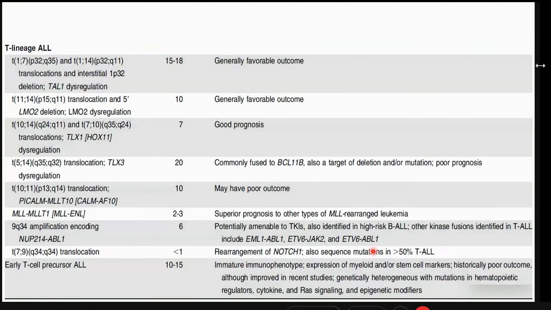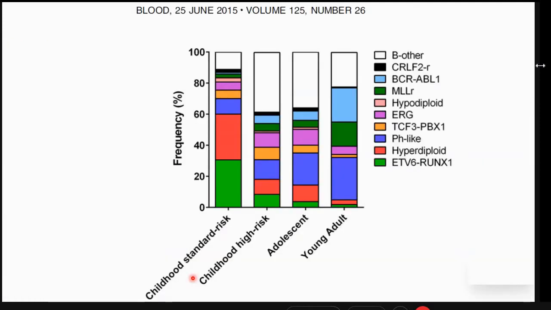Coming specifically to T cell lineage, now this is a combined slide, not only of pediatric or adult. Within the T cell lineage, the cytogenetic abnormalities are much different from what we saw in the B cell ALLs. And please concentrate on the very last one, the early T precursor. It's around 10 to 15%, which has a poor prognosis, and we'll have a couple of slides specifically dealing with the ETP ALL separately.